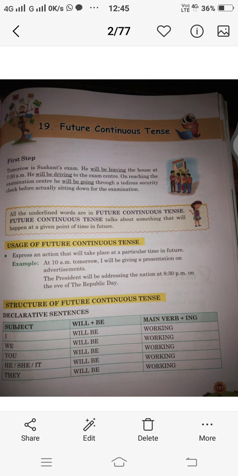Now let us see the structure of the future continuous tense. The very first structure is of declarative sentences, meaning the statements, how we will write them. We first have the subject, and will plus be form of verb is used along with the main verb added with ing. Like I will be working, we will be working, you will be working, he or she or it will be working, they will be working.